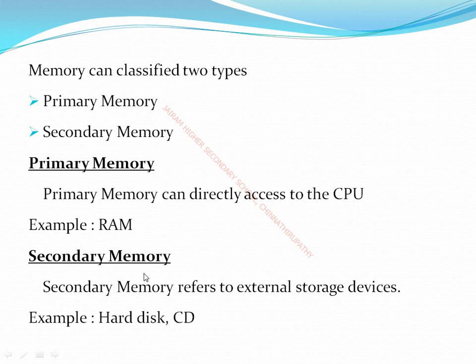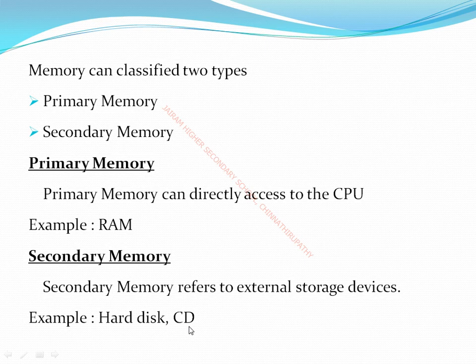So next one, secondary memory. Secondary memory refers to external storage devices like hard disk and CD. Hard disk is also called the magnetic disk. It can hold a maximum of 1 TB of data. What is meant by TB? TB means terabyte. Because I told you in the beginning slide, whatever we store in the computer is stored in the form of zeros and ones. Why? Because the computer understands only machine language. Machine language is zeros and ones. So the data will be stored in the hard disk in the form of zeros and ones.